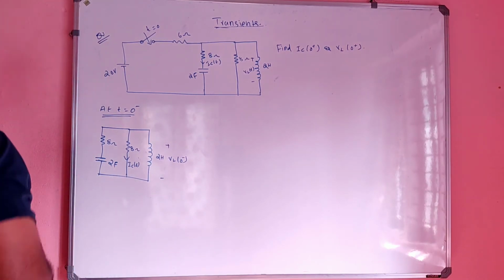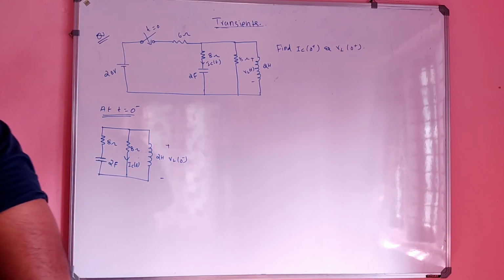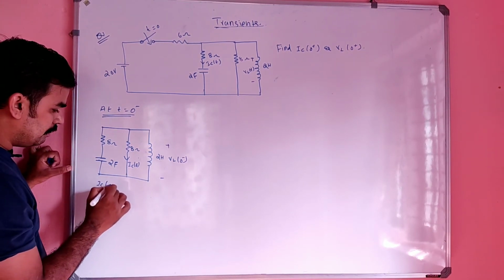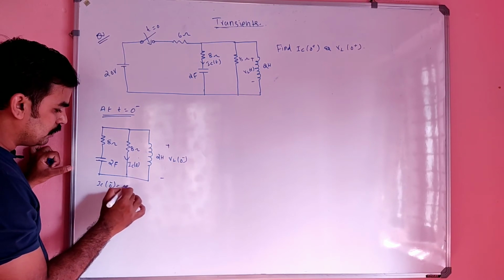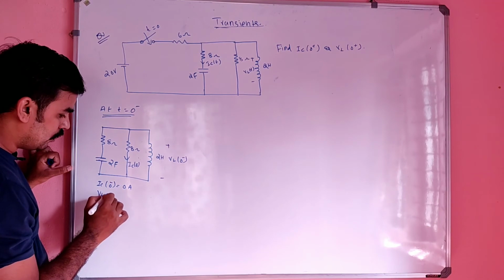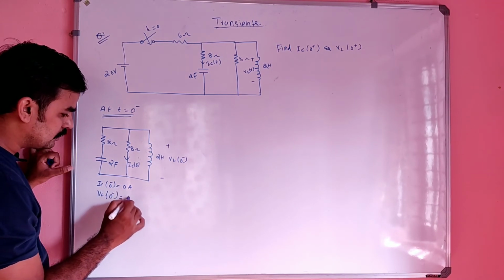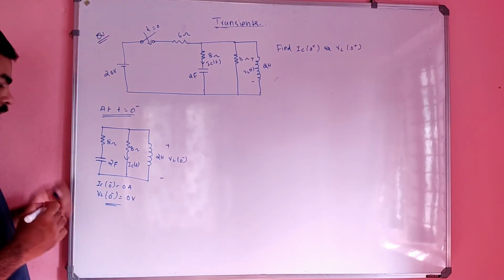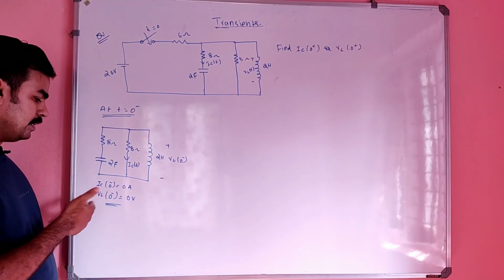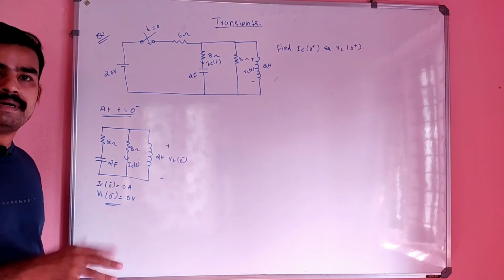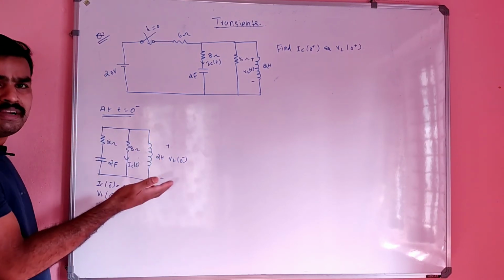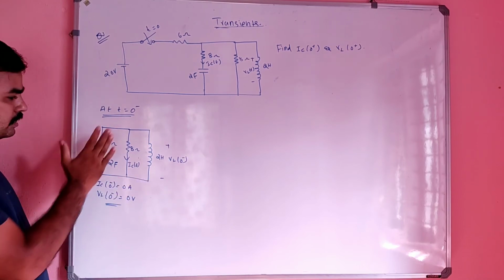So you can simply say, beta, IC of 0 minus equals 0 ampere and VL of 0 minus equals 0 volt. Very, very important. So at t is equal to 0 minus, you got 0 ampere current and 0 voltage across the capacitor or inductor, because there is no source to provide such voltage or current. It is source free.